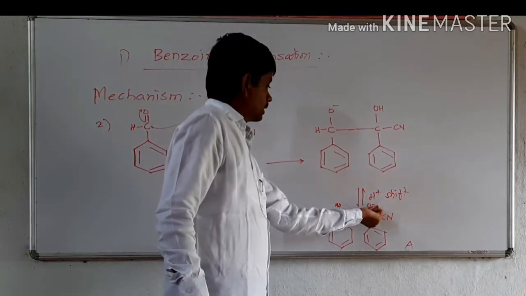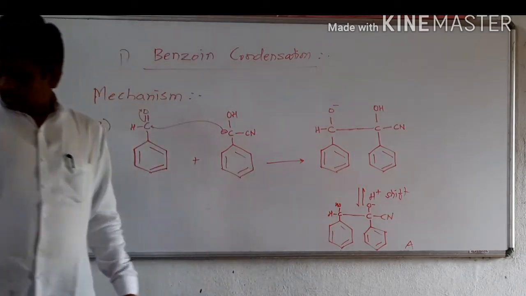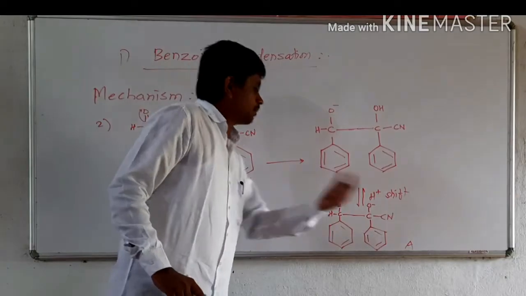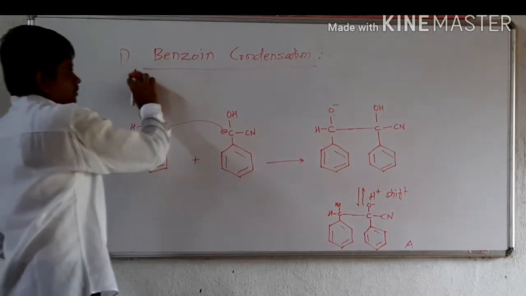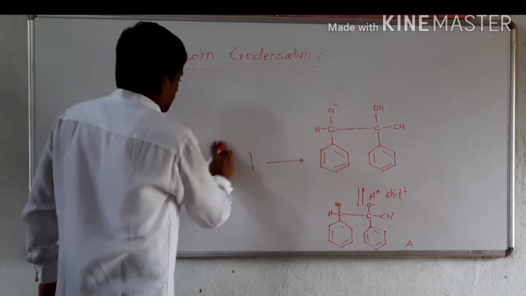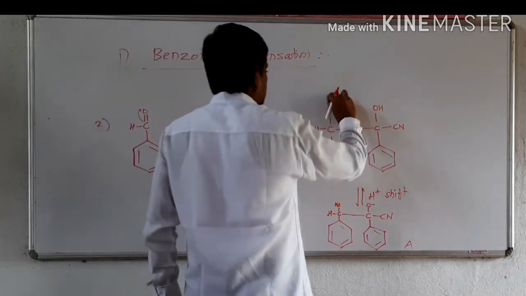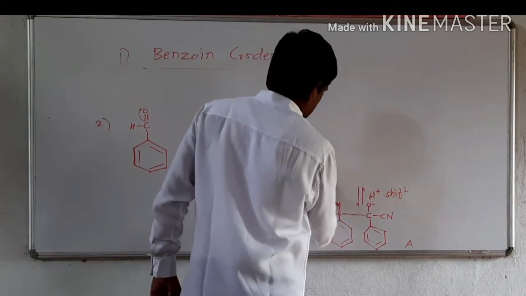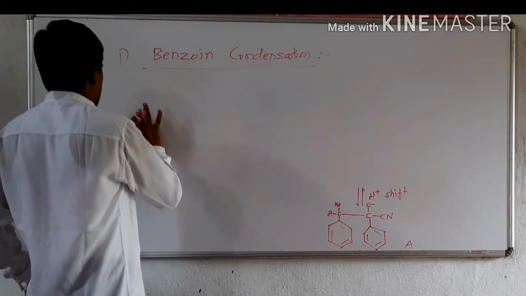This is, suppose, product A, with C, OH, CH, CO minus, and CN. The proton gets shifted from this oxygen to this oxide, so this oxygen in A becomes negatively charged. Now comes the loss of CN minus. CN minus acts as a catalyst. This CN minus is lost from this product A.